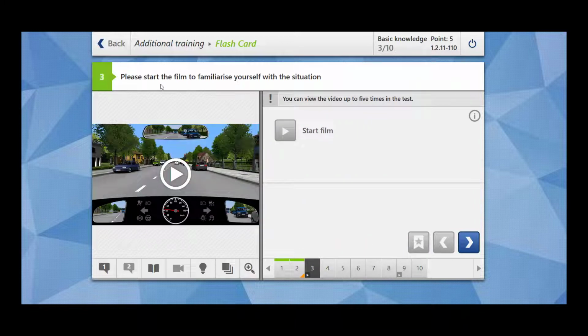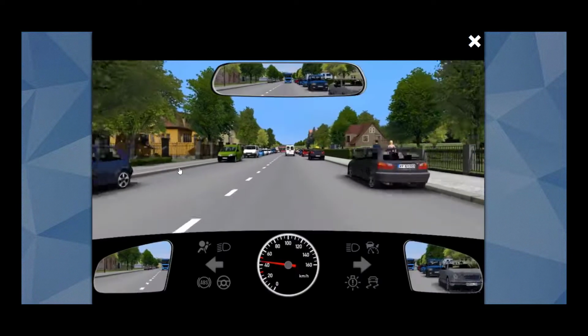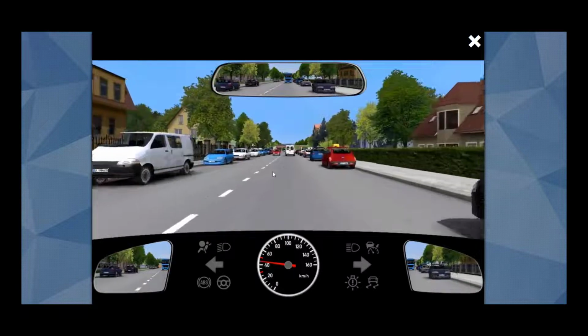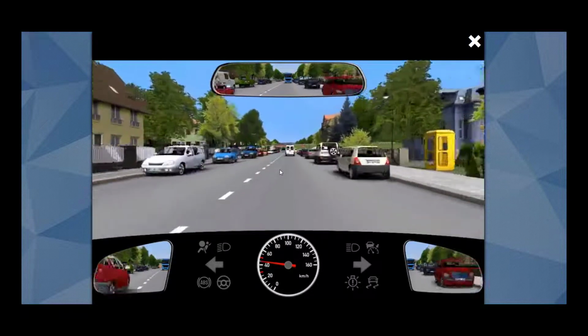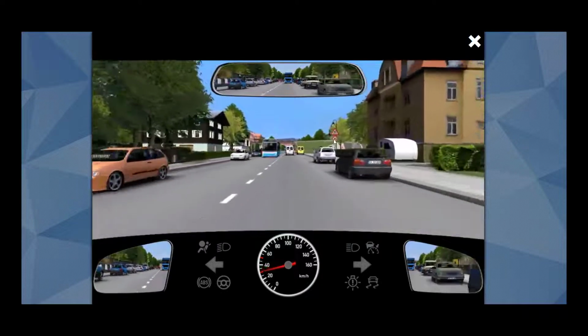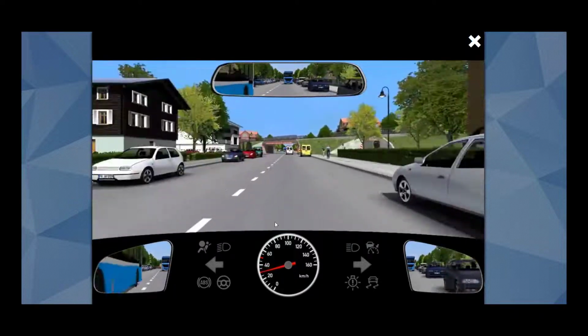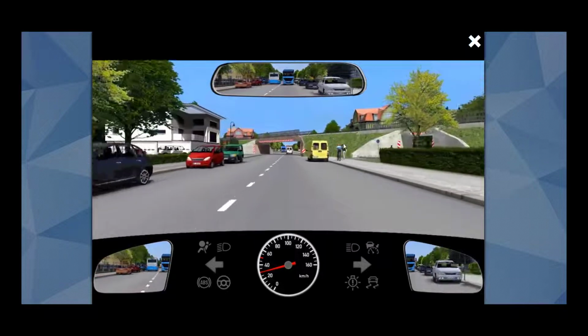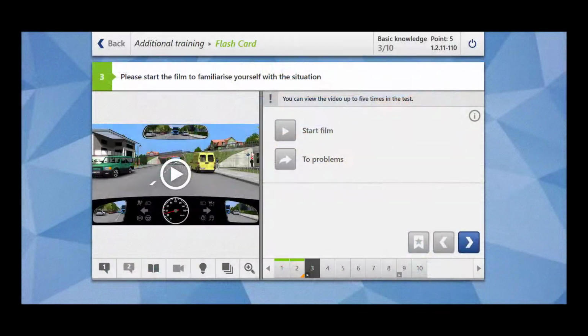Moving towards the next, please start the film to familiarize yourself with the situation. So what we see over here, we are inside the city. Pay attention to this traffic sign. It's a 30 zone and the road is going to be narrow. And on the cyclist path, you can see the cyclist, who is now behind this yellow vehicle.